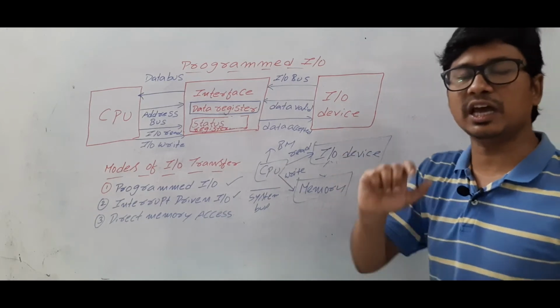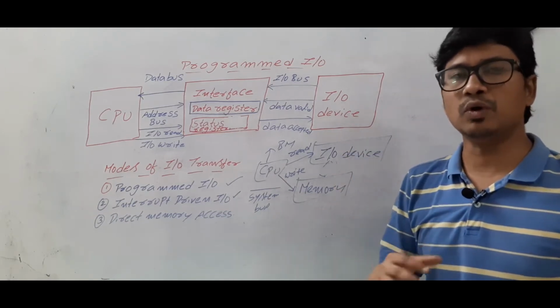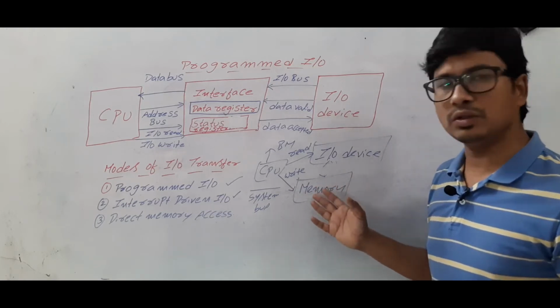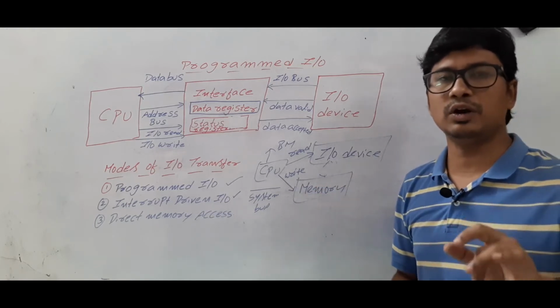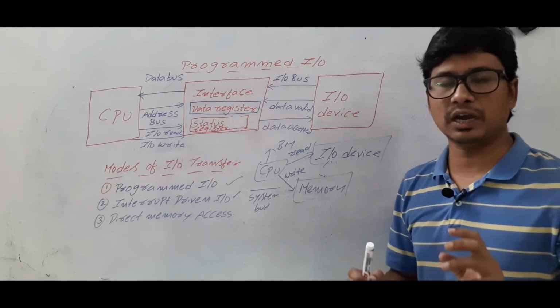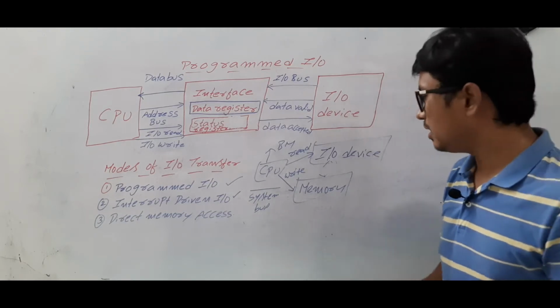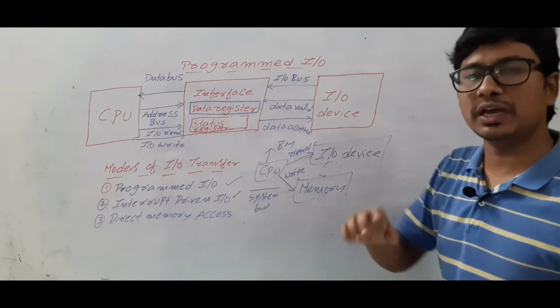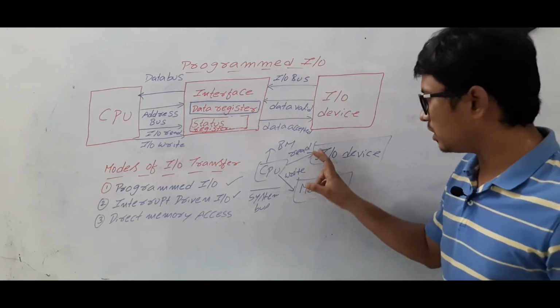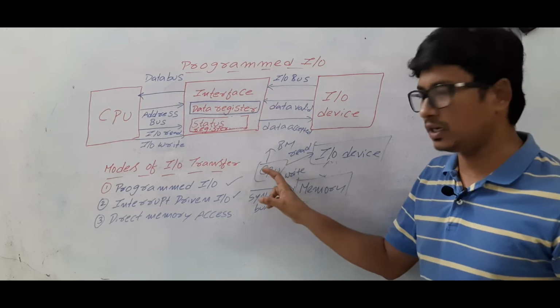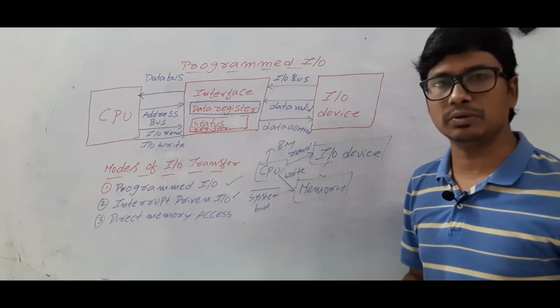Let's take a keyboard. The keyboard wants to transfer the data to the memory. Meaning, I press one key at a time and that data has to be transferred into the memory. Using a keyboard, I can transfer one character at a time. So for every character, the CPU has to read it and again write it into the memory.